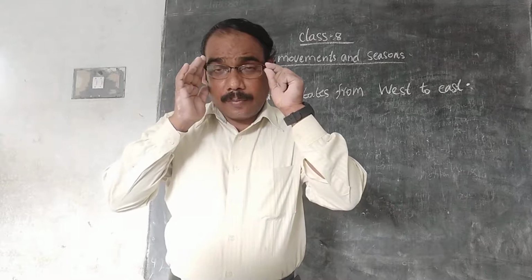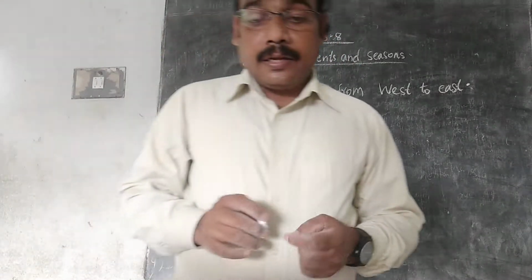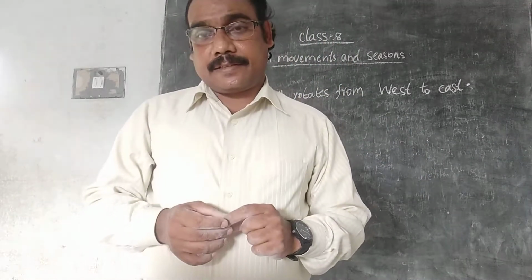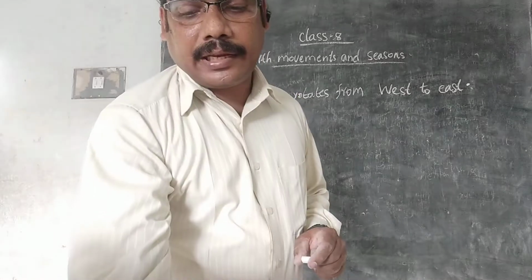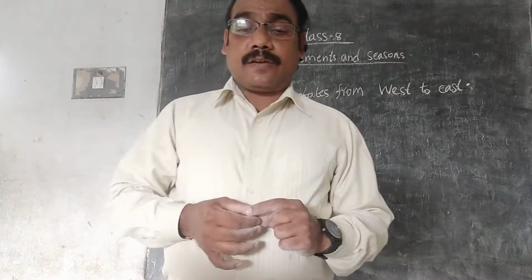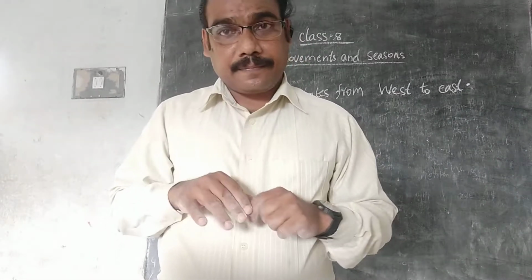In this globe, different kinds of locations are found. Now, what is meant by inclined axis? The earth's axis of rotation does not stand vertical.